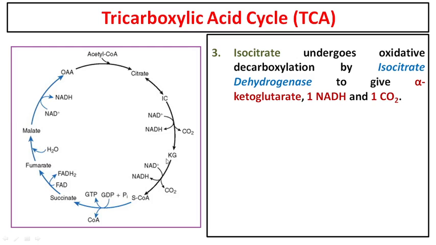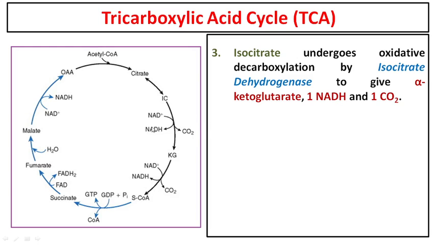Clear? Which is also known as alpha KG or just ketoglutarate. This alpha ketoglutarate is a 5 carbon compound, but isocitrate was a 6 carbon compound. So what happened? During this process also there is oxidative decarboxylation.